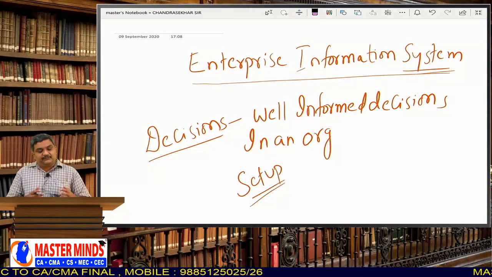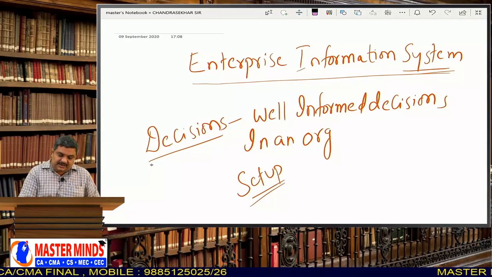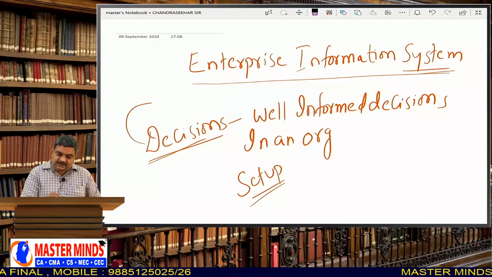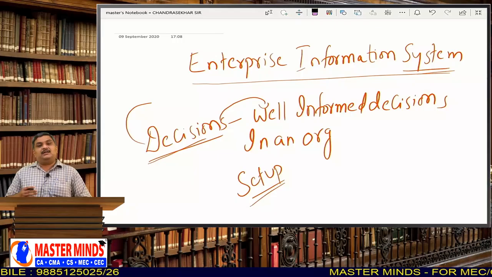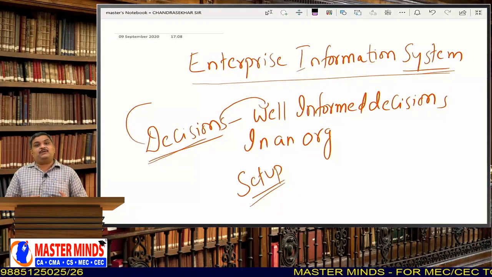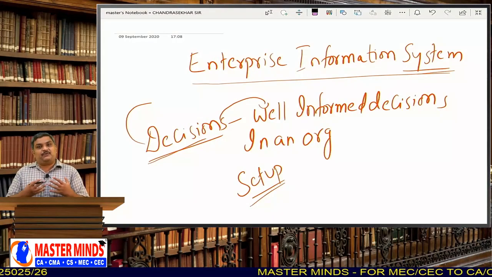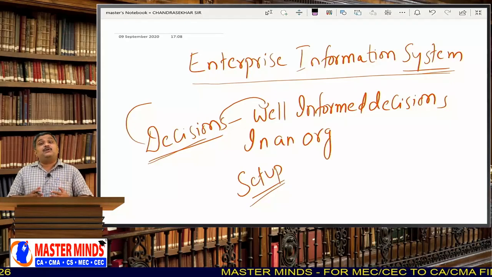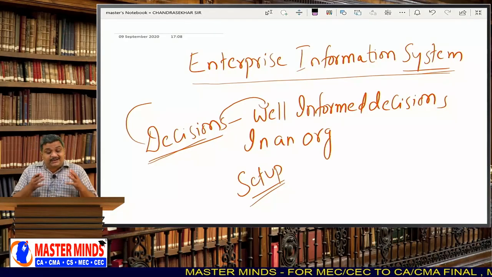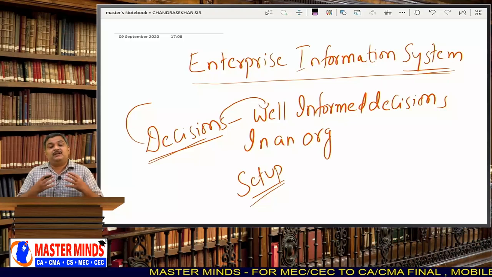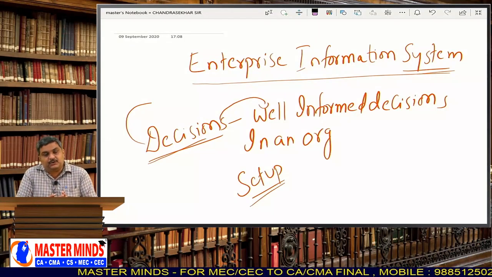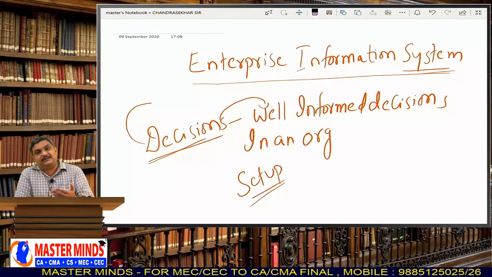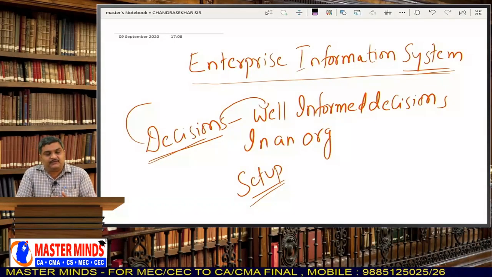Okay, enterprise information system is for decision makers to make decisions, because decision makers have to make well-informed decisions, and in order to take well-informed decisions, they have to set up an information system. That is okay. But why should a chartered accountant have a knowledge of enterprise information system? That is the biggest question before us. So we have to know the answer to that question, and then we will move forward.